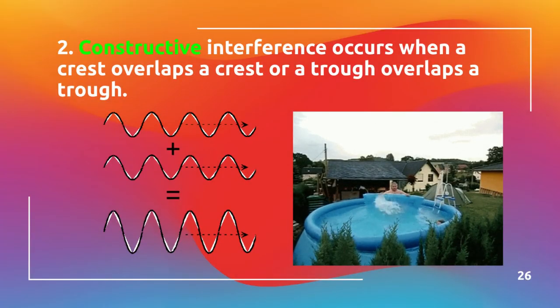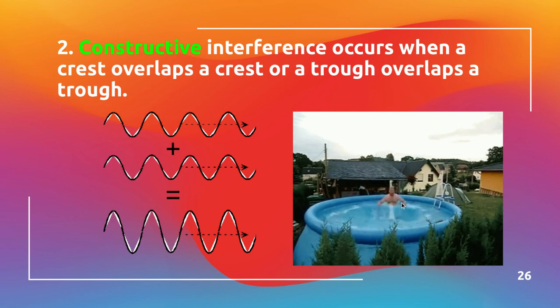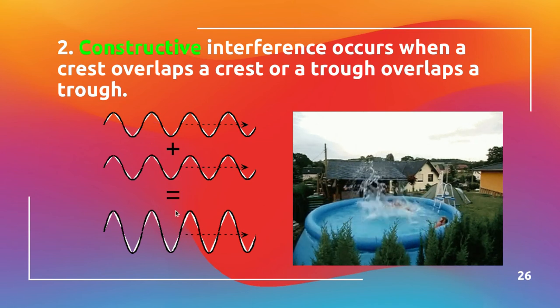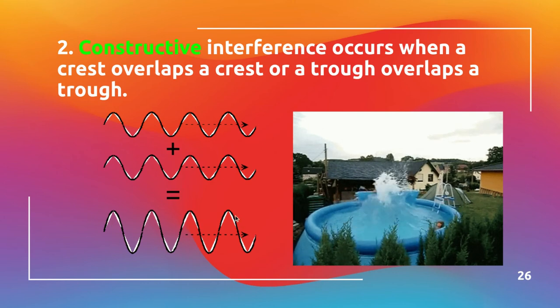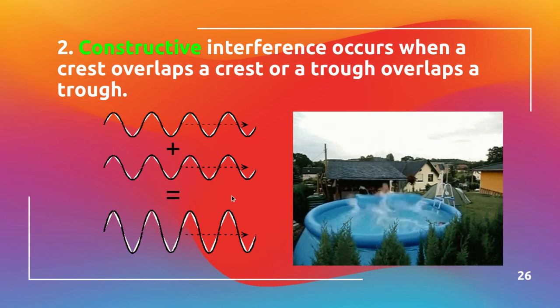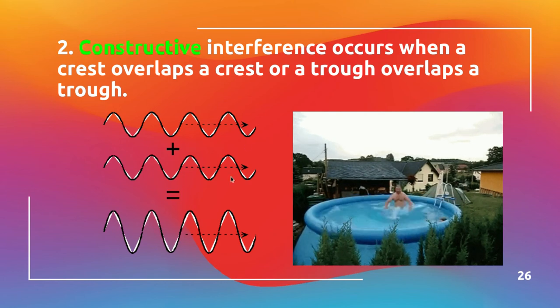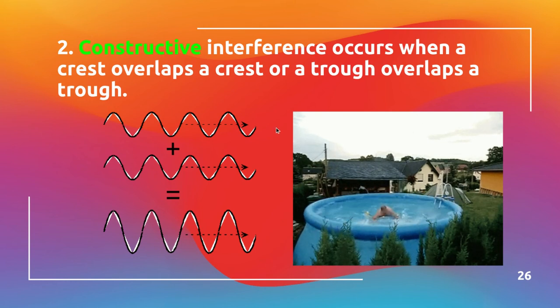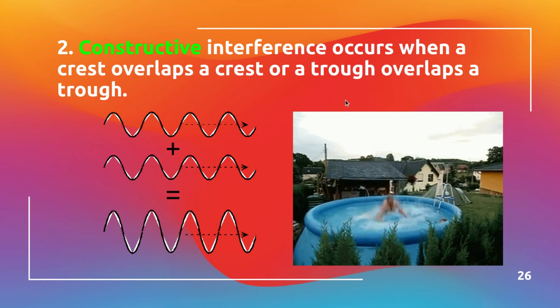Constructive interference occurs when crest overlaps with crest or trough overlaps with trough. Basically, because the waves are in sync, because he's going at the right time, each time he's building bigger waves. So when the two waves match up, crest to crest or trough to trough, those two waves combine to form a bigger wave. We can see that the amplitude of this wave is bigger than the amplitude of the other waves. And why is that? Because they are building and becoming one bigger wave. They are constructing a larger wave. Constructive interference builds a larger wave.